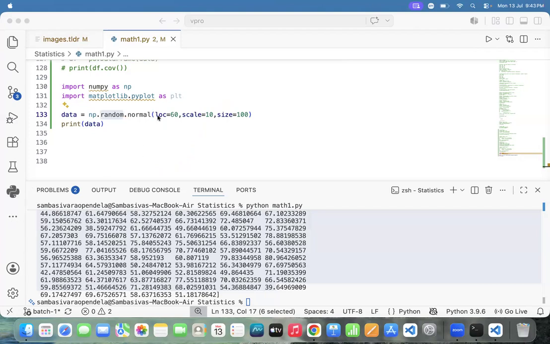And another thing. Whatever the numbers it will generate, those numbers are close to 60, and the standard deviation should not cross the 10. And how many numbers do you people want to generate? 100 numbers. Type the code along with me, team.